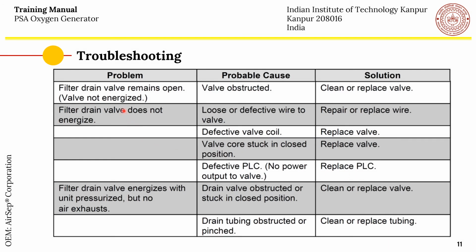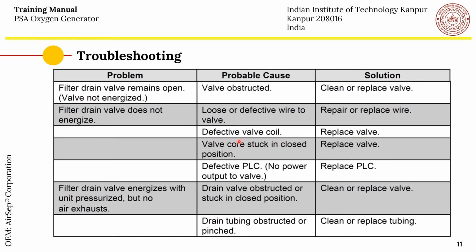Next set of problems. For example, the filter drain valve remains open. The valve is not getting energized. Probably the valve is obstructed, so you have to clean the valve. Or the filter drain valve does not energize. For that, maybe the wiring is loose or defective, for which we have to replace it.